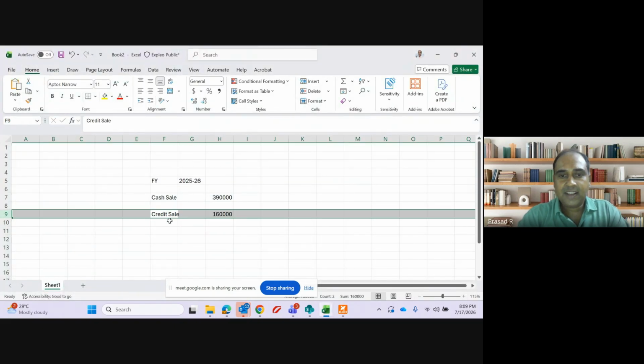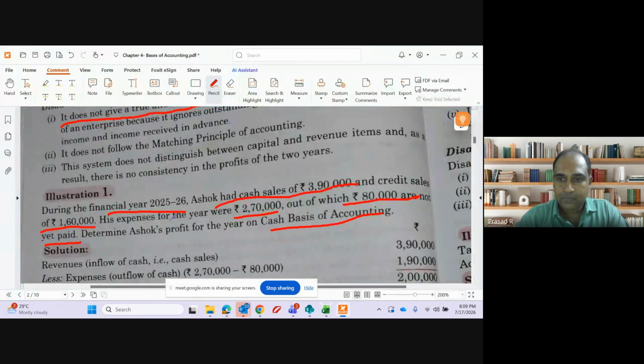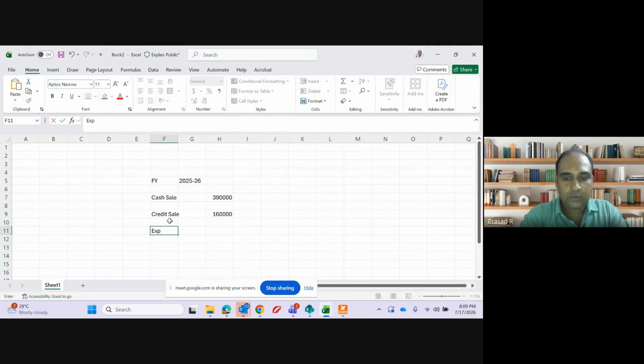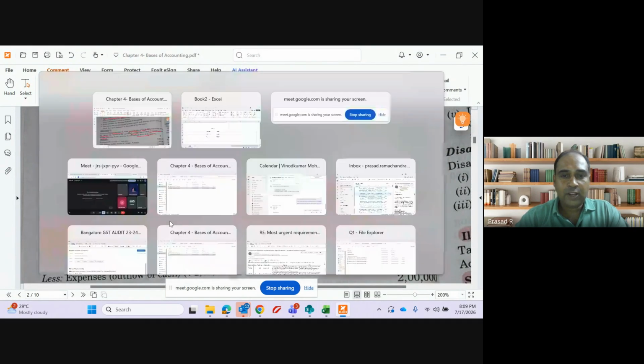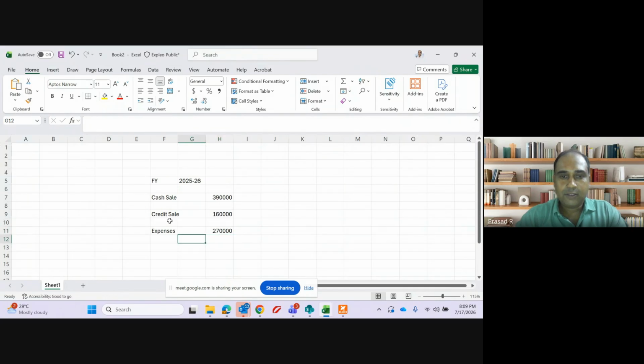Then his expenses were 2,70,000, out of which 80,000 are not yet paid. Okay, so how much is paid? How much is not paid?